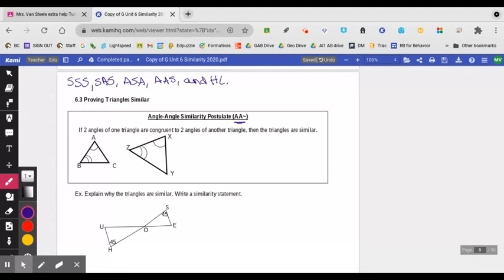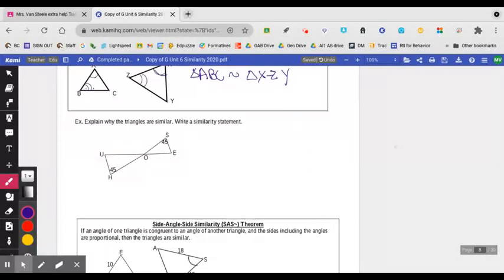In this case, angle A is the same as angle X, and angle B is the same as angle Z. To name those, we list the corresponding parts again. So we could say triangle ABC is similar to triangle, and then A goes with X, B goes with Z, and then Y would go with C. Again, we have to list them in corresponding order.